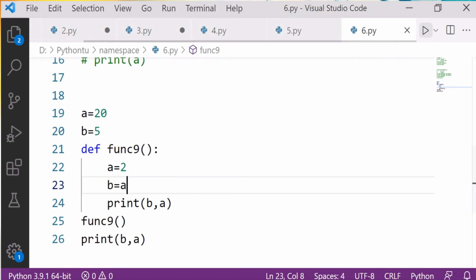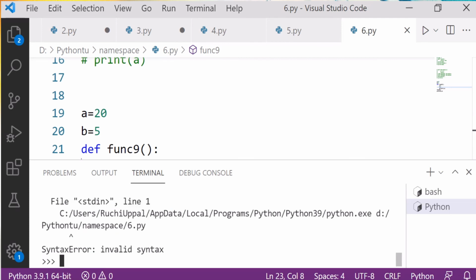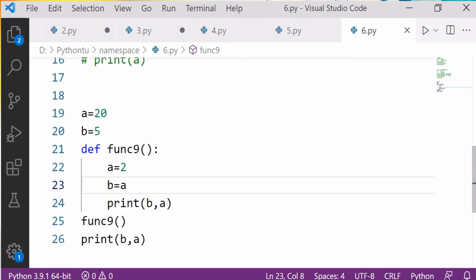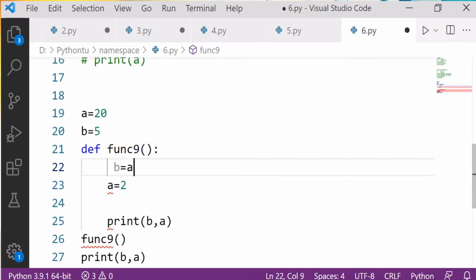What will happen if I interchange these two values here, and I press Control S and run this now? It is again saying invalid syntax. Why the invalid syntax now? Let's see what it says. Let me interchange with Control X and Control V.